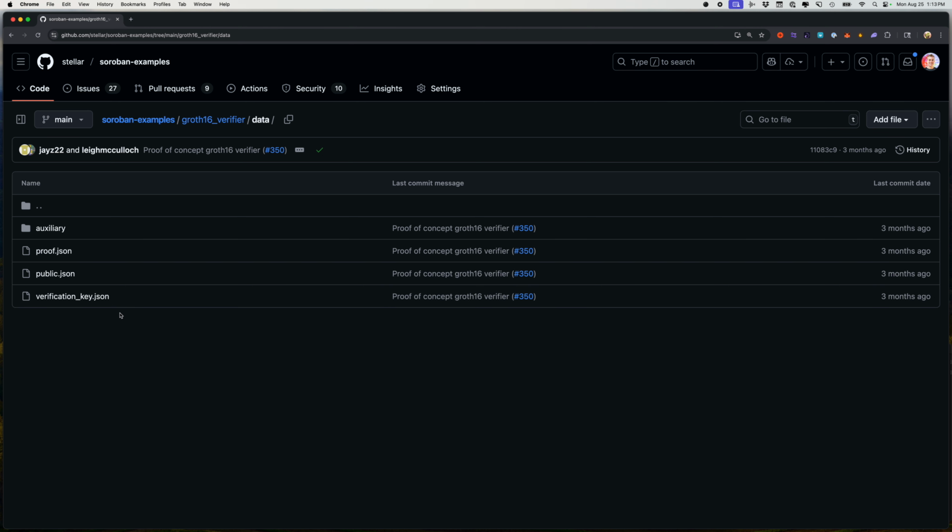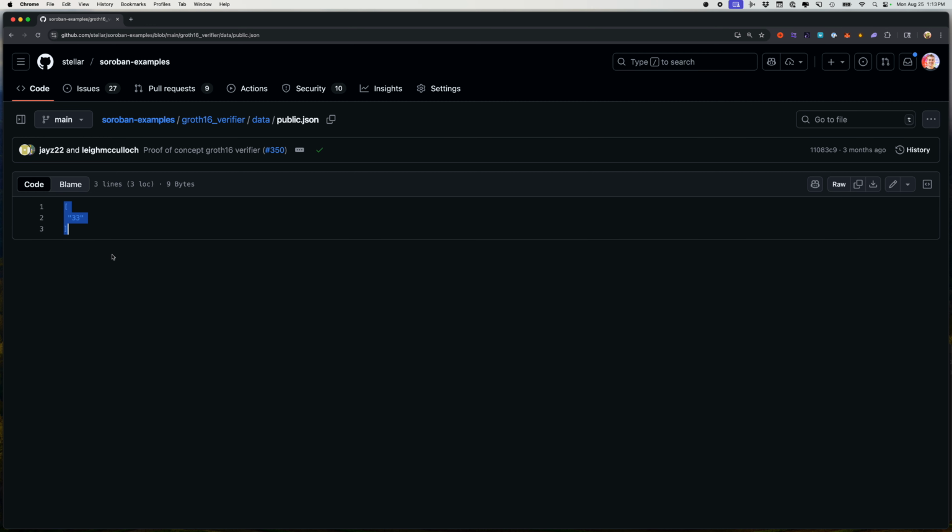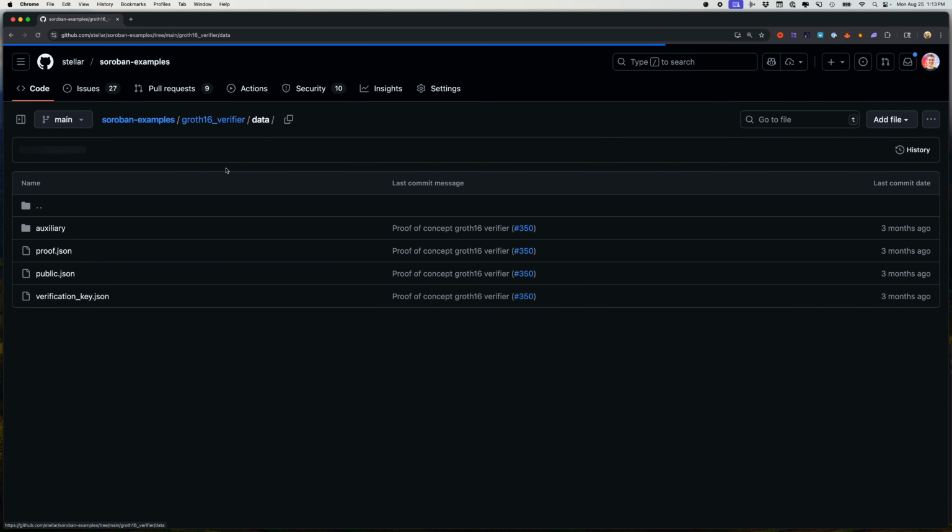So the clue here is that for you to do cryptographic stuff, you're going to need a proof, a verification key, and this public JSON. Not even public JSON. It's just the things that the prover spat out at the end of the day, what it's actually trying to prove. So in my case, instead of something like 33, I would be proving, did player 1 win or did player 2 win? Okay. But how do we actually get to that point?